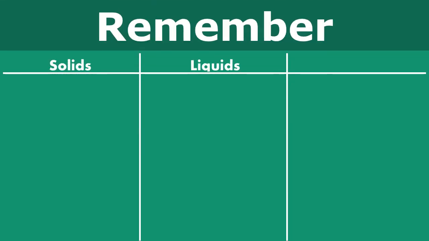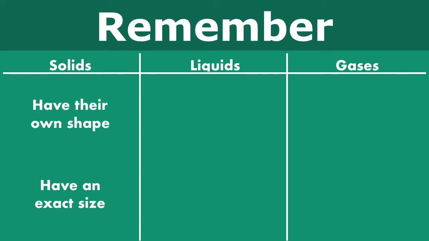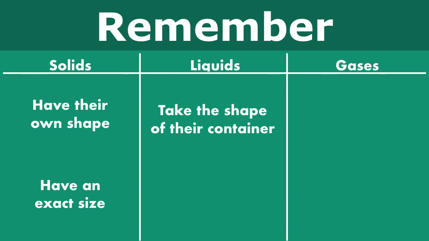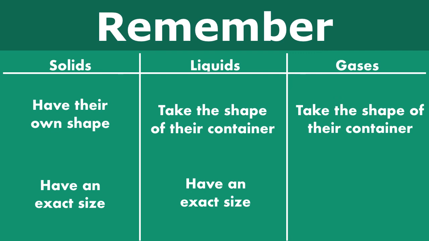From today, remember that solids, liquids, and gases each have different characteristics. Solids have their own shape and have an exact size. Liquids take the shape of their container, but still have an exact size. Gases can take the shape of their container, and they take the size of their container.